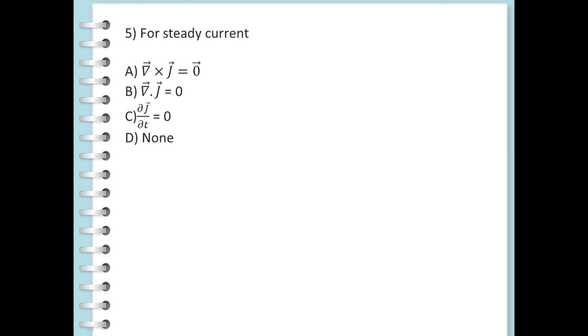Next is for steady current. Another name for steady current is constant current. So what is constant current? Constant current is a type of direct current that does not change its intensity with time. In short, we can say it is an electric current that does not change with time. That means del dot J equal to 0. Okay, you have to remember.